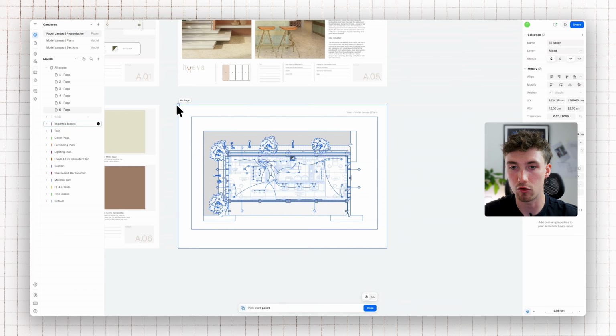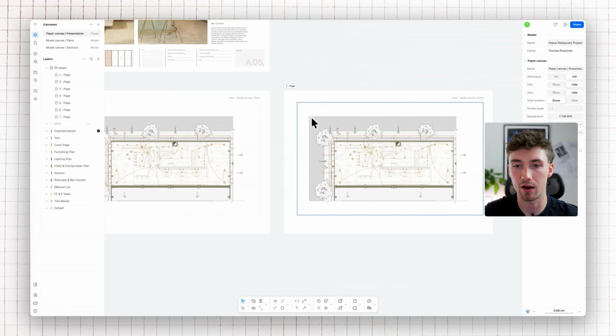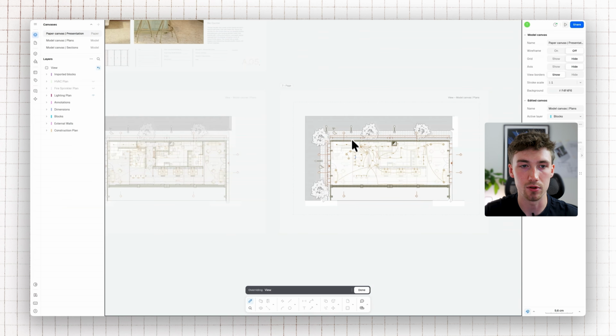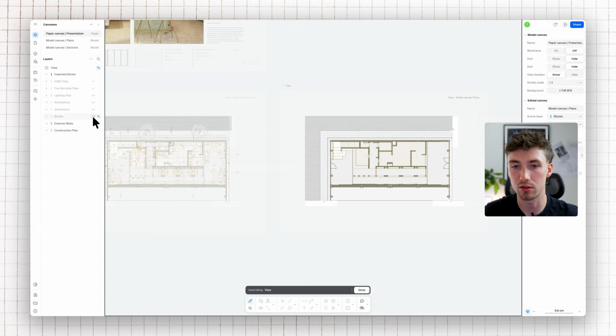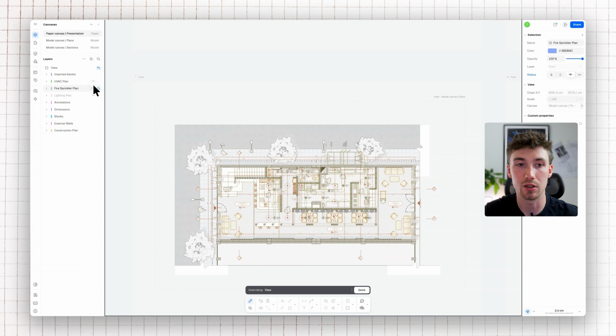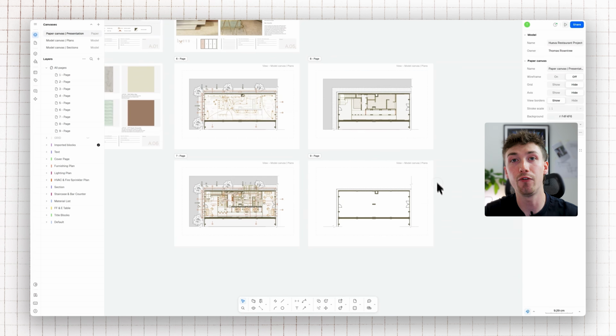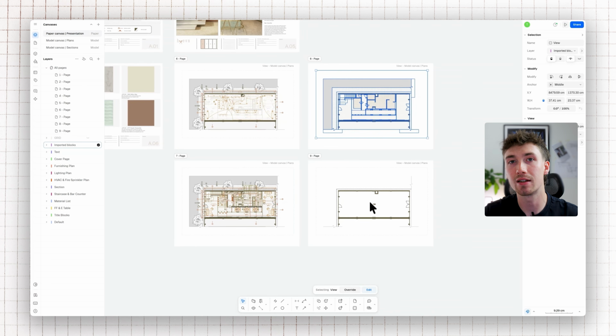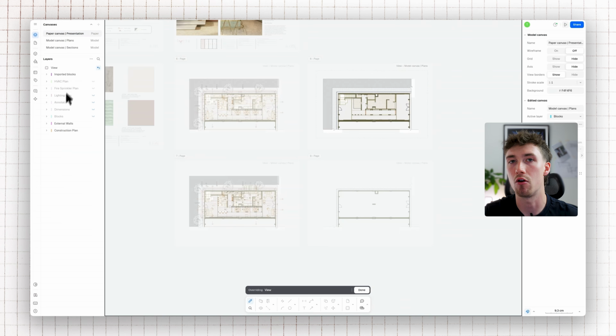I'm going to copy this across and just show you a few examples of how you can override those elements and, let's say, turn off annotations, dimensions, and blocks, so we kind of strip the floor plan back to the external and internal walls. And we can go through a process of choosing which layers we want to show and what we don't want to show across each drawing. And so now you'll see here, we have 4 viewports into the same model canvas, but we've overridden which layers are visible. And you can always click back into the view and reset that override.